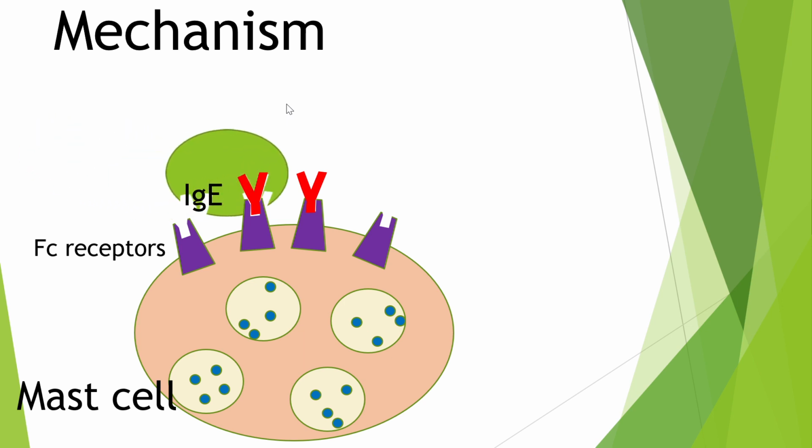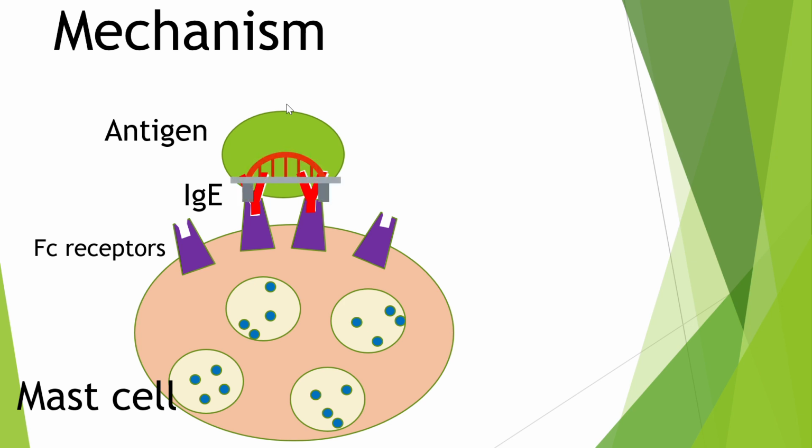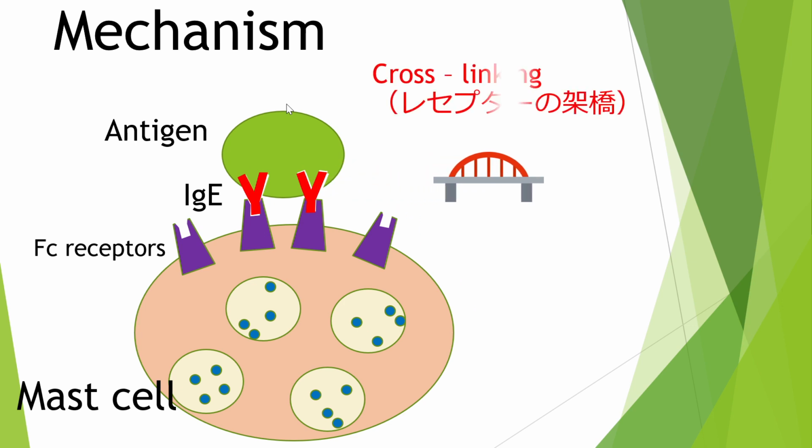Third, the antigen binds to IgE. Here, when an antigen binds to 2 IgEs, a structure that bridges 2 Fc receptors is created. This phenomenon is called cross-linking of receptors. Cross-linking activates mast cells.